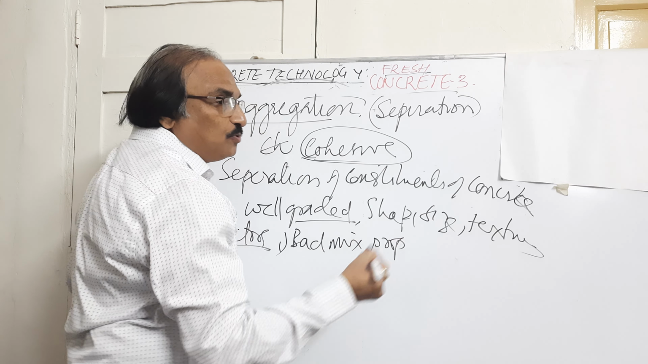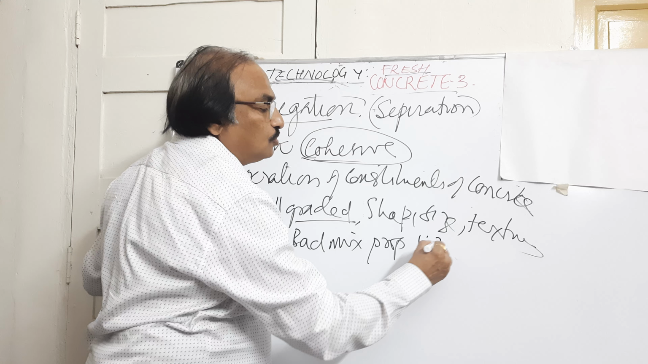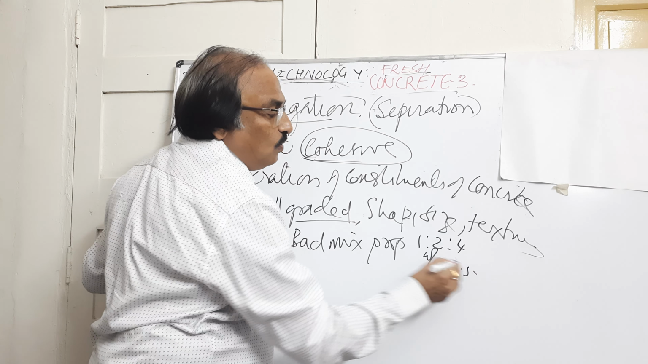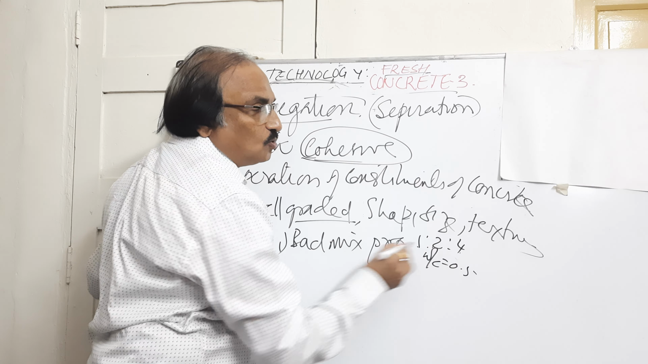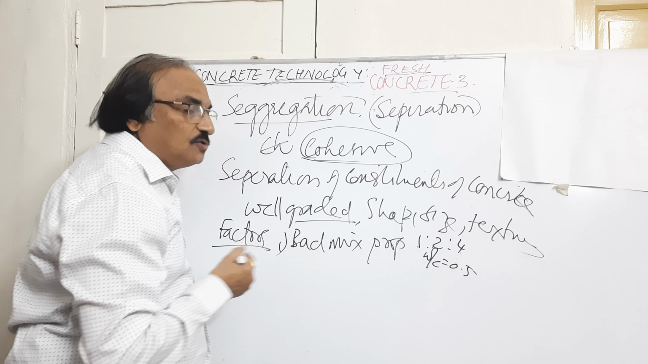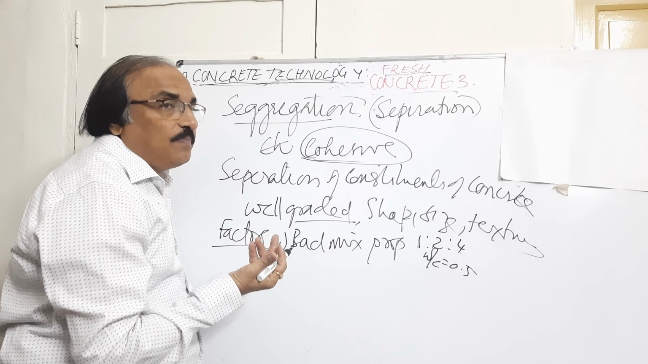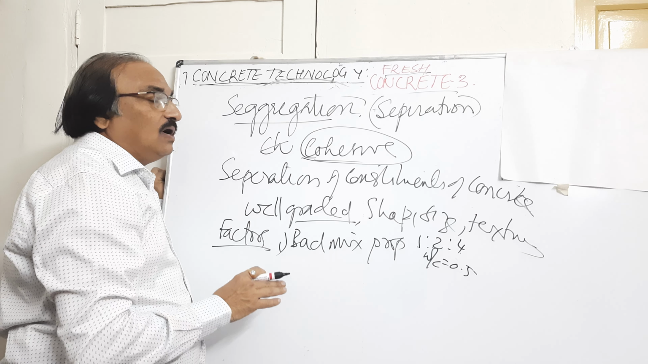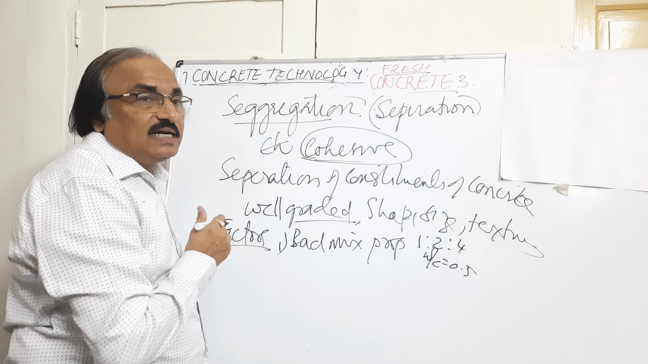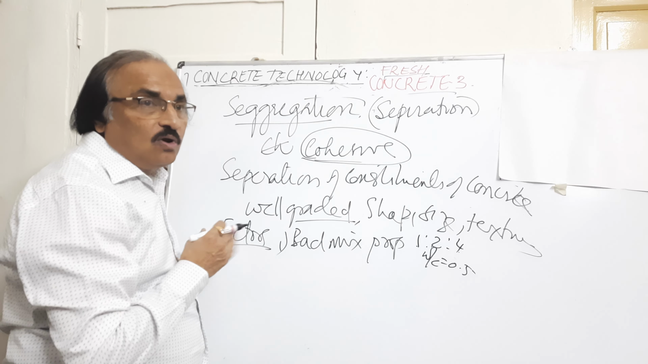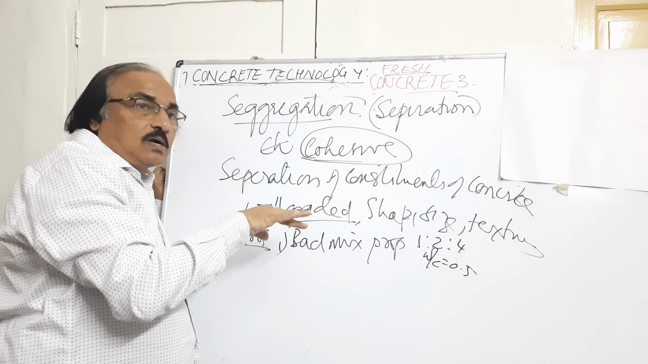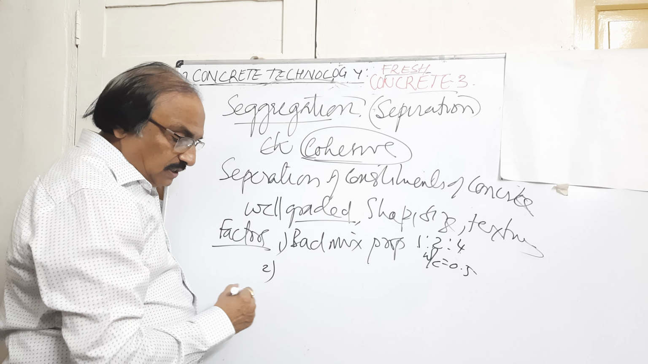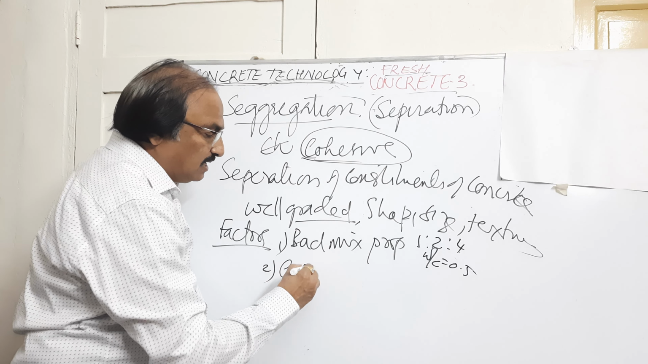See, we prepare a proportion of concrete. Suppose I am going with 1:2:4, with water cement ratio say 0.5. 1 is cement, 2 is sand, 4 is coarse aggregate, and the water cement ratio is 0.5. This should be a proper mix. If the mix proportion is not correct, then the concrete will segregate. Either coarse aggregate will be more, or paste will be more, or water will be more, if there is not proper mix proportion.